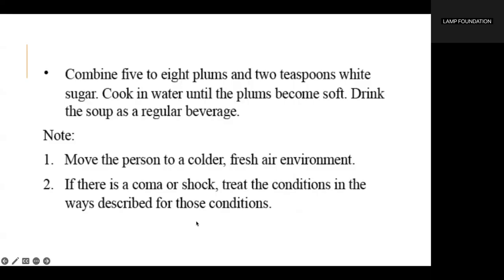If there is a coma or shock, treat the conditions in the ways described for these conditions.